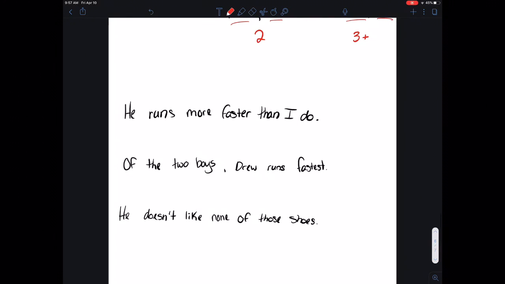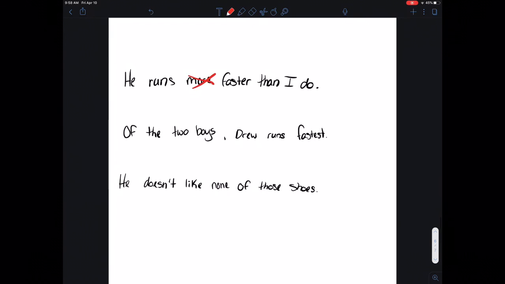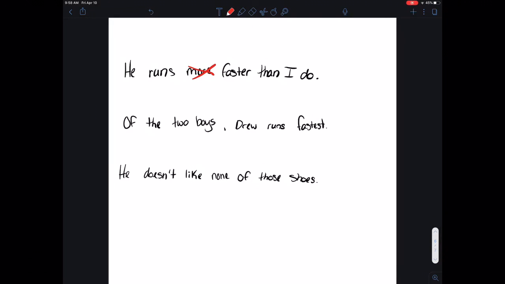So, he runs more faster than I do. The issue here is what? Just like we mentioned with adjectives, you cannot have a double comparison. So you need to take out more or you need to take out ER. You need to choose which one is the best option. Here, I would just take out more. He runs faster than I do. Makes perfect sense. Of the two boys, Drew runs fastest.